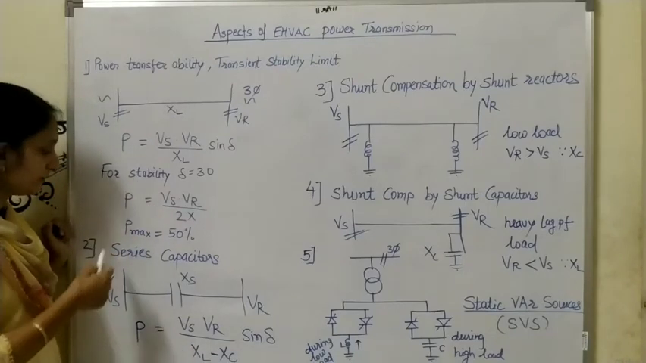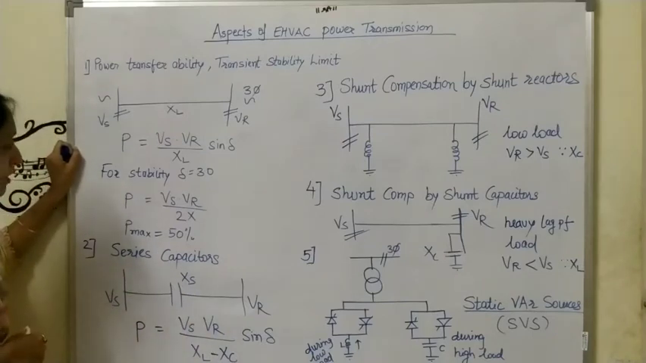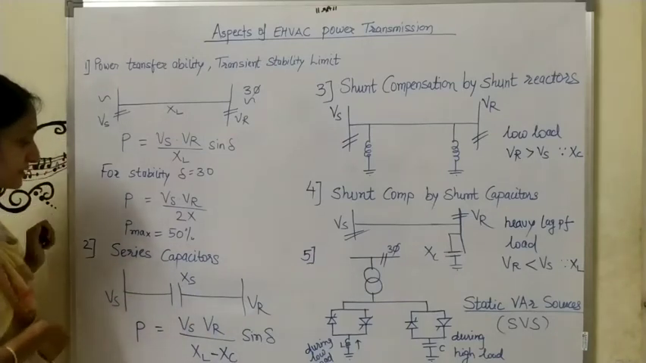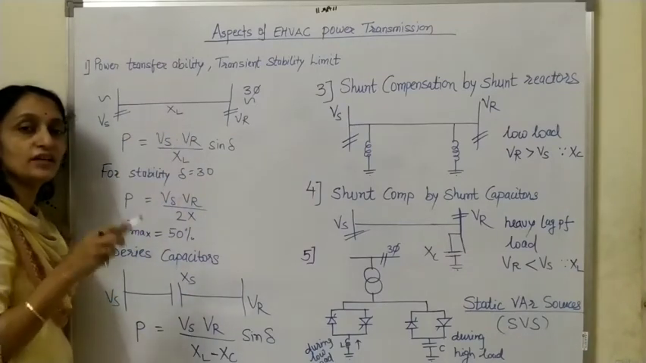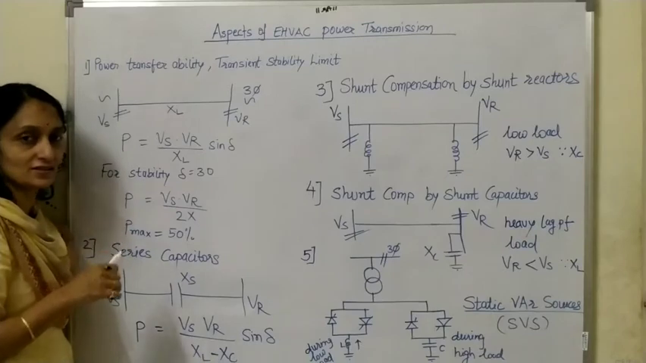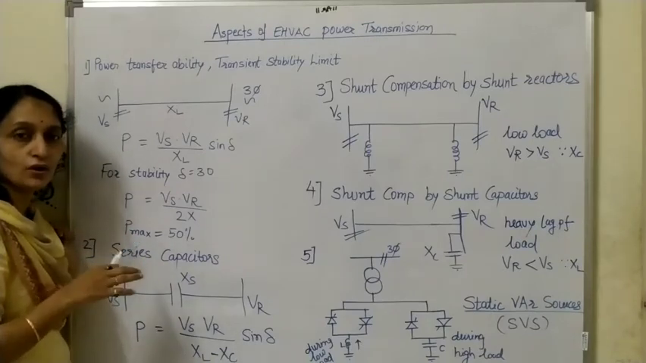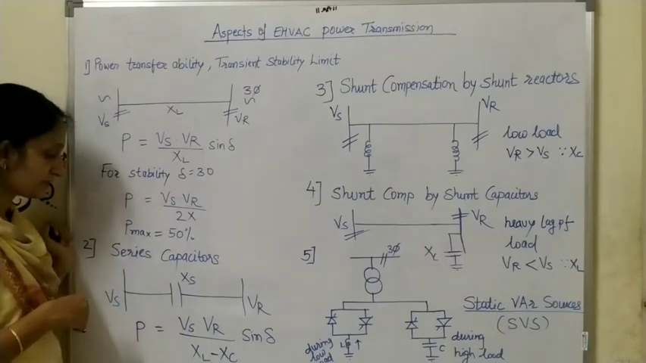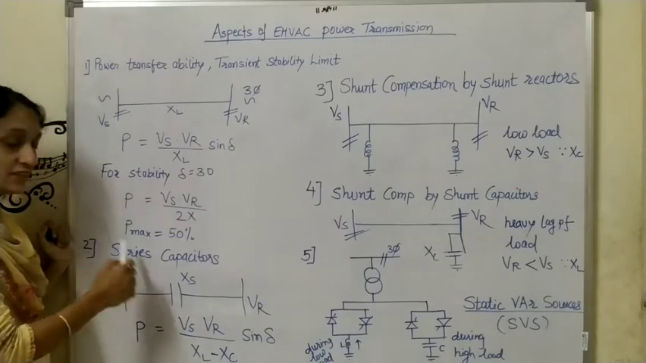Then number 2 is the series capacitor. So what is a series capacitor? As we have studied, a transmission line consists of inductor, capacitor and resistor. Generally there will be a T or pi combination of these elements. Now we will see the second point, that is series capacitor.